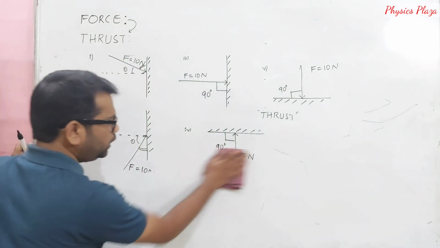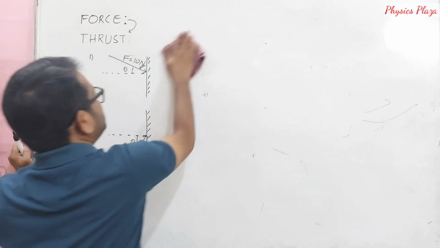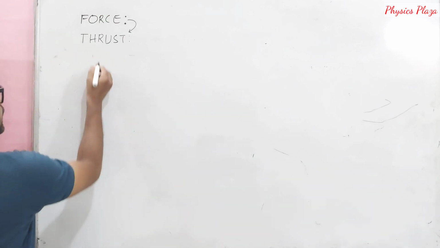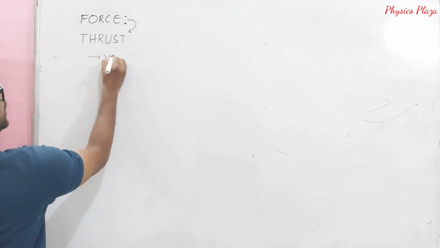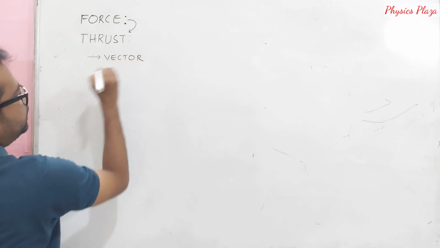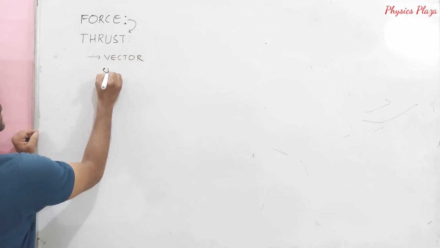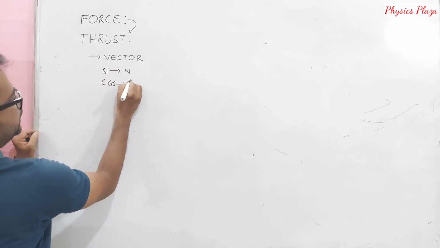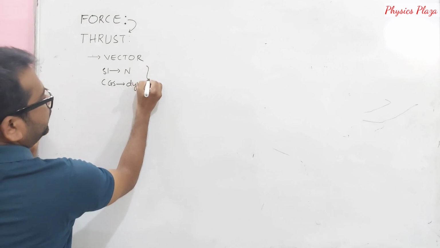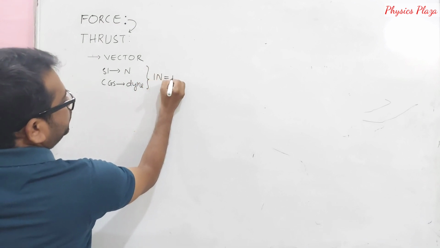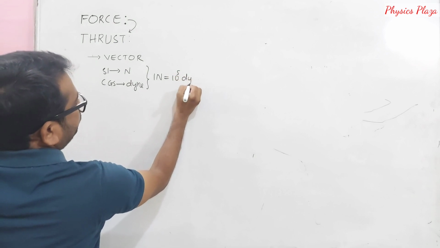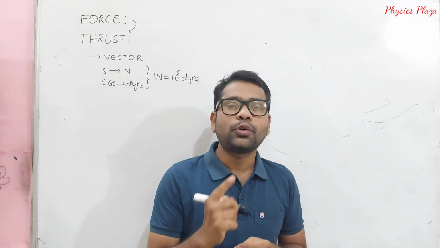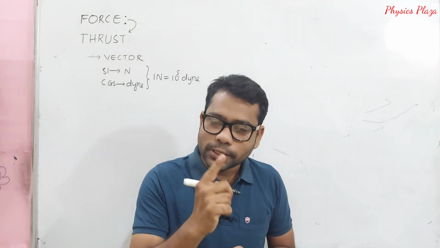Okay, fine. Now let us see the units of thrust. It is also very important. Units of thrust. Children, here thrust is a vector quantity, and its SI unit is Newton and the CGS unit is dyne. And here we know that 1 Newton is equal to 10 to the power of 5 dyne. So this is the difference between force and thrust. Children, what is thrust? The force acting normal to the surface is called thrust.